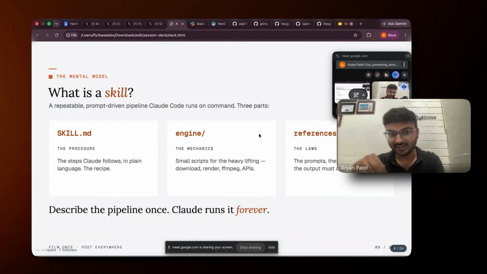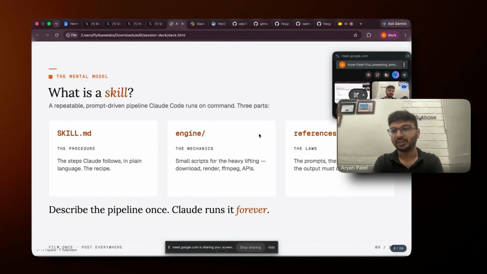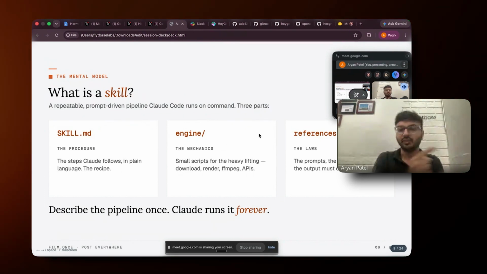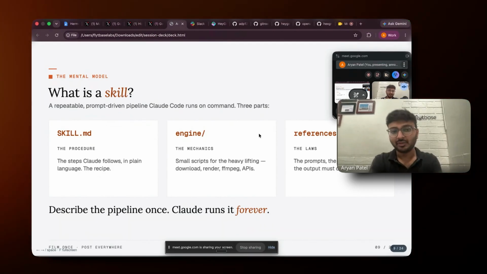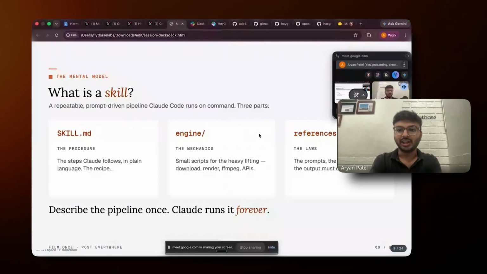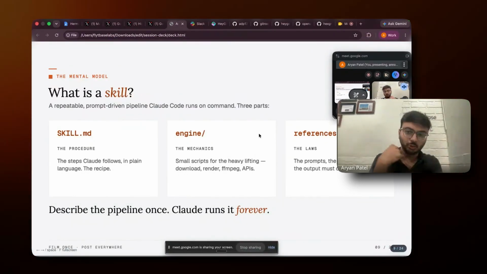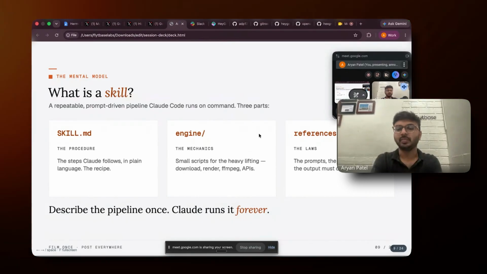The second part is the engine. It is basically the mechanics or working part which makes those skill.md files work inside Claude Code. They are nothing but small Python scripts which do all the heavy lifting. So if I share a YouTube video, it downloads the video and renders the video.